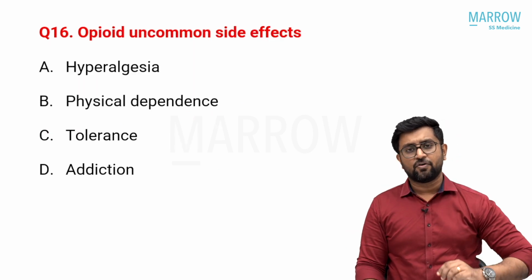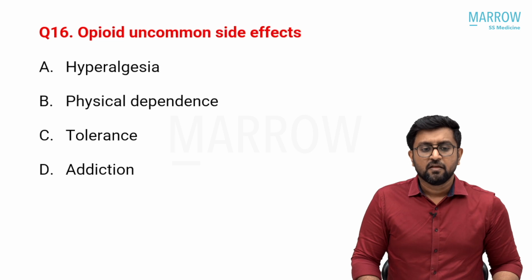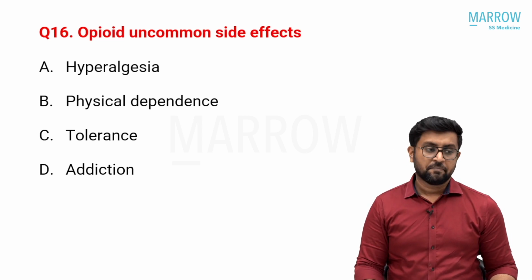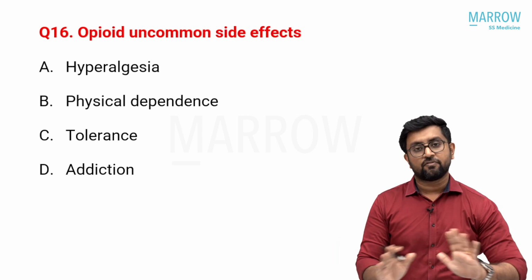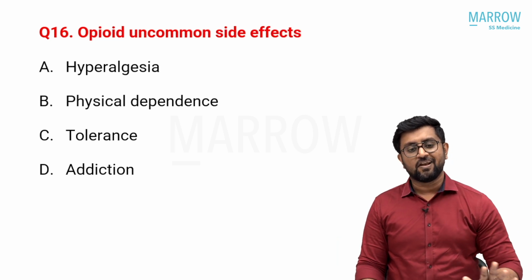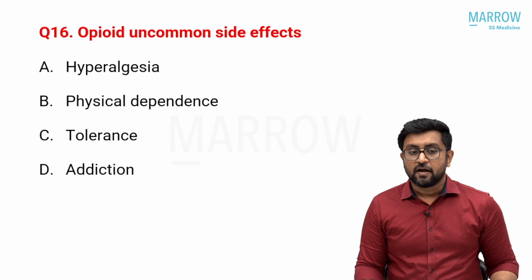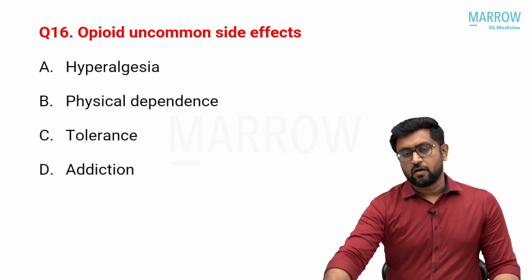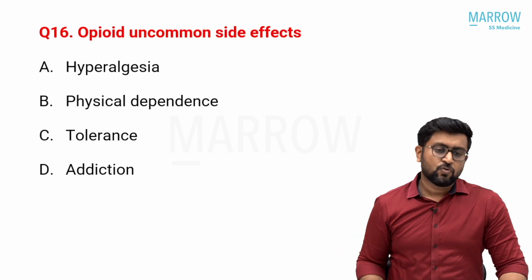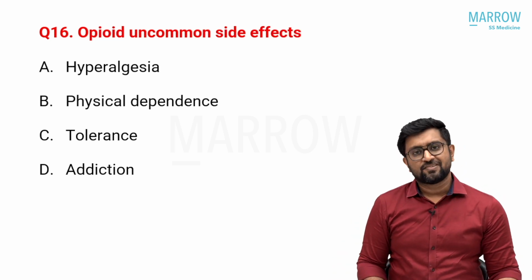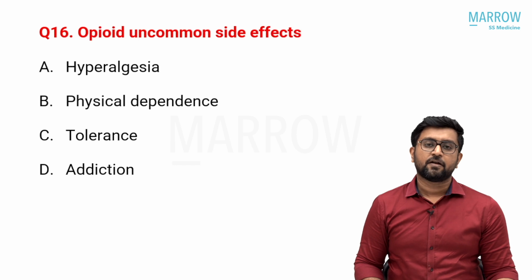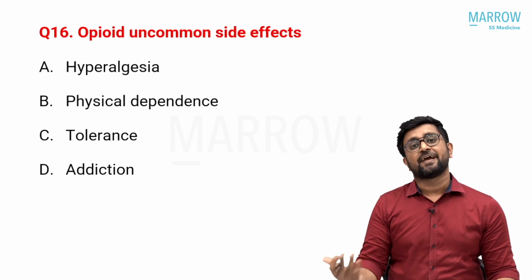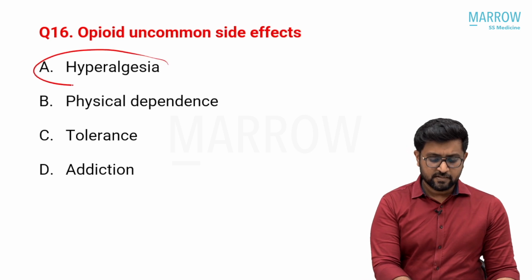Next question is opioid uncommon side effect. Again, don't think too much, it's a very easy thing. Opioids are well known for physical dependence and tolerance. Addiction is also there with opioids, quite common. That is why many of the opioids you cannot prescribe that easily. And coming to hyperalgesia, normally opioids are given for treatment of pain, but sometimes with chronic opioid therapy, you can develop paradoxical opioid-induced hyperalgesia. It is very uncommon, but that is the answer to this question.